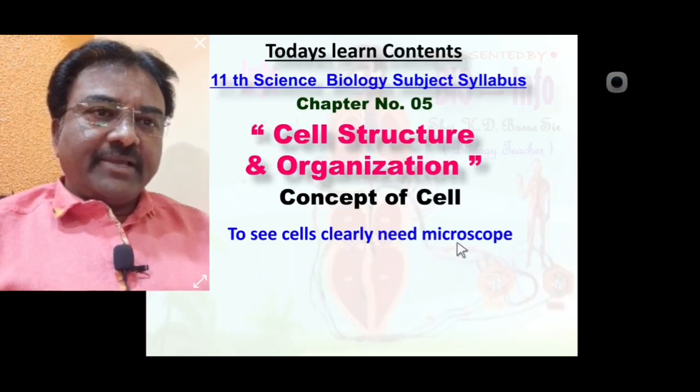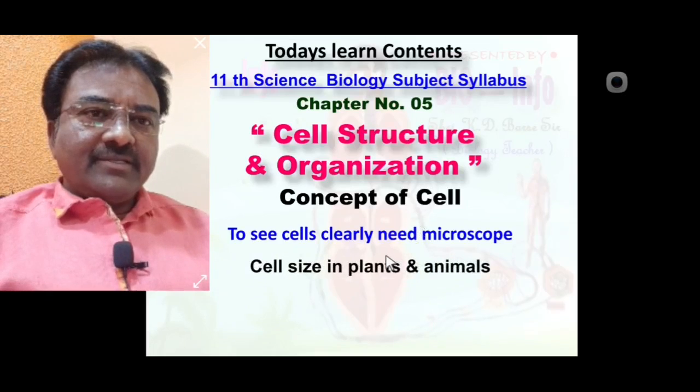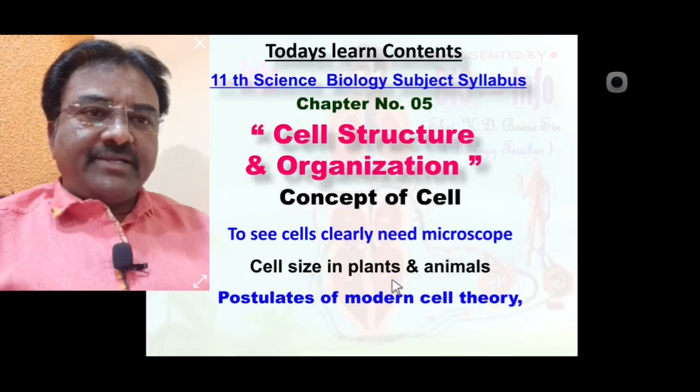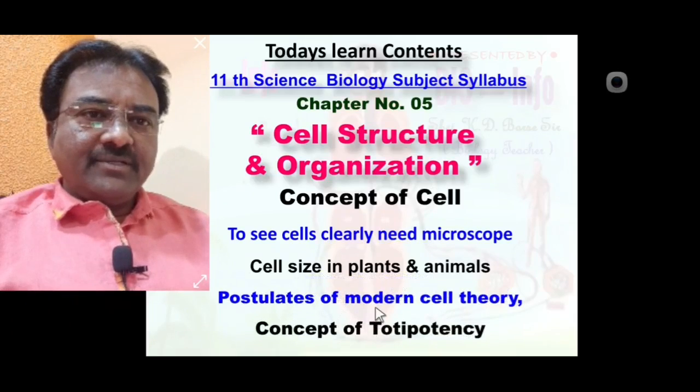Cell is microscopic, so we will learn some information about the microscope, cell size in plants and animals, postulates of modern cell theory, and the concept of totipotency.